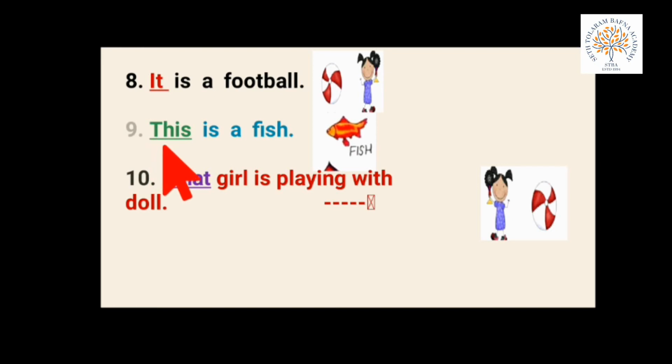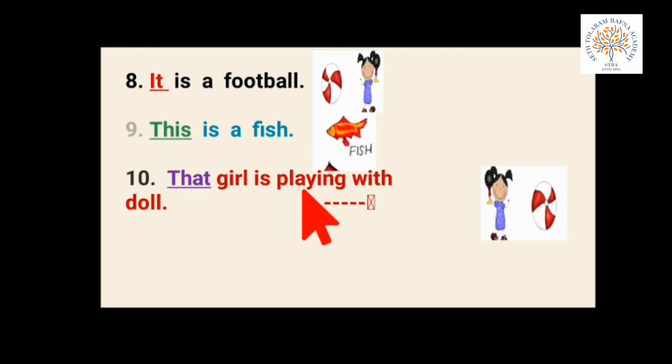Next is dash is a fish, fish. Here you see the beautiful fish. Yes. So fish is near or far? Fish is near. पास में है. No arrow. So it is living or non-living? It is non-living. No, no, no. It is living. Yes. So we use this. THIS. This.